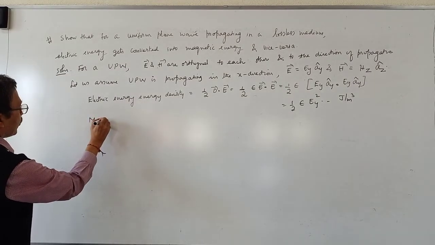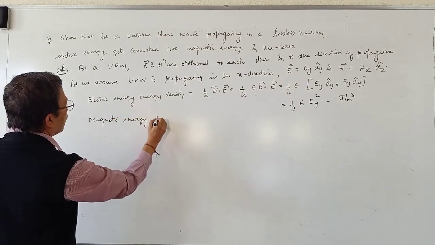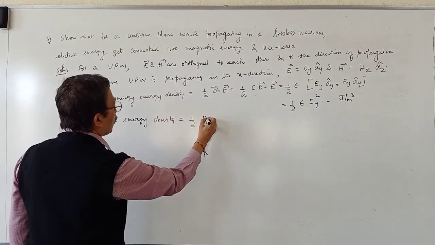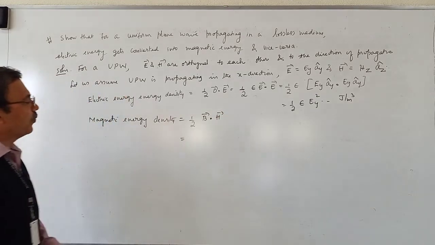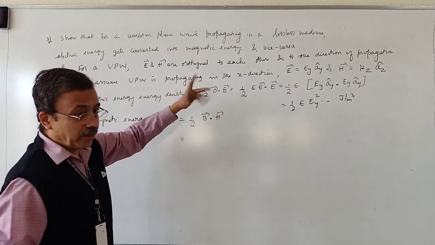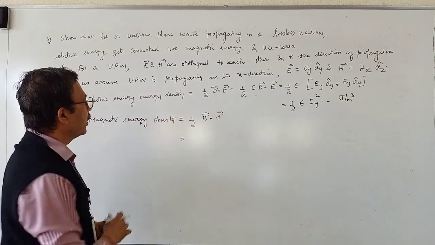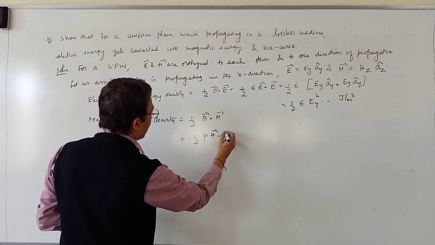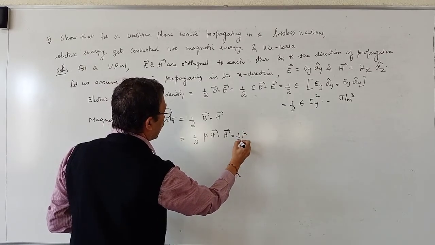Magnetic energy density is equal to half into vector B dot vector H. This I derived in the next module. By the principle of duality, vector D is replaced by vector B, vector E is replaced by vector H, so it is half into mu into vector H, since vector B is equal to mu into vector H. So it is half into mu.